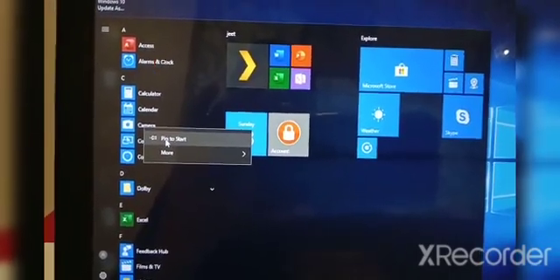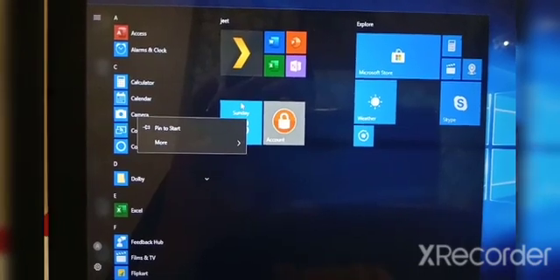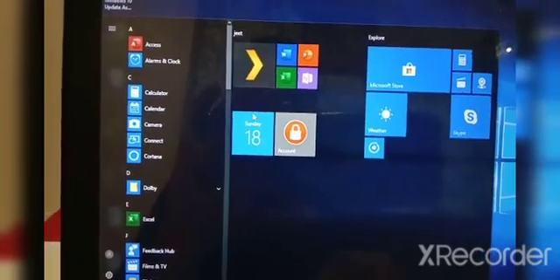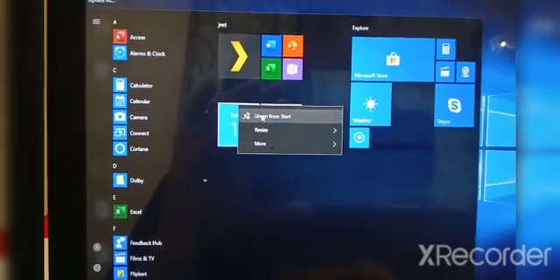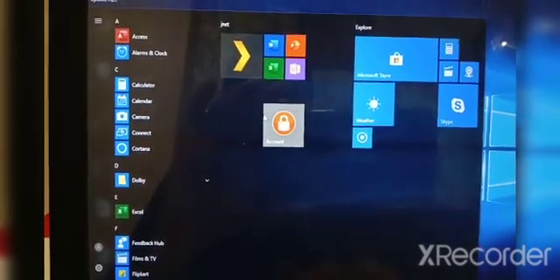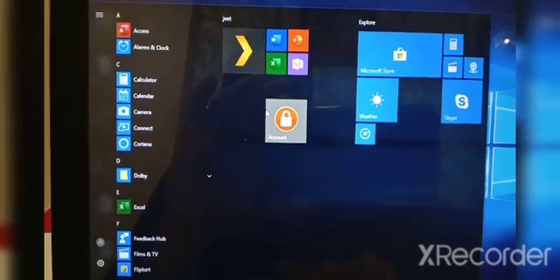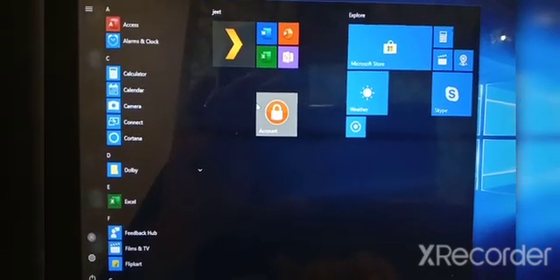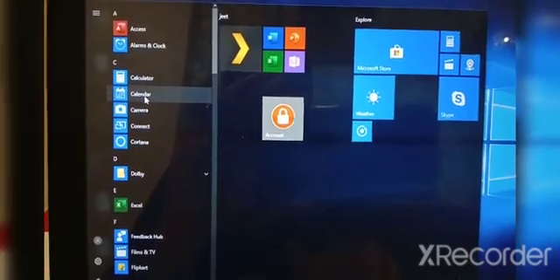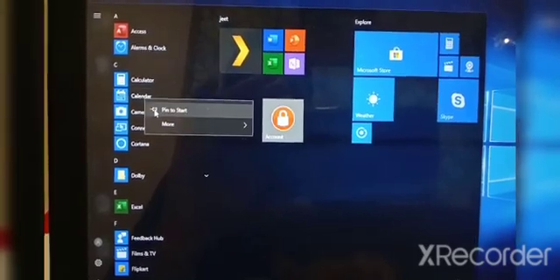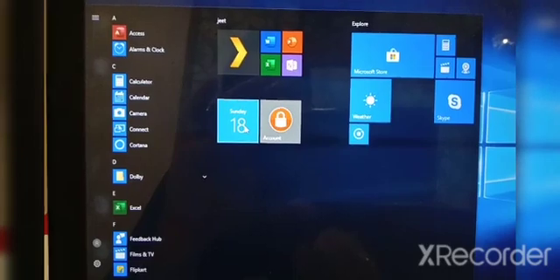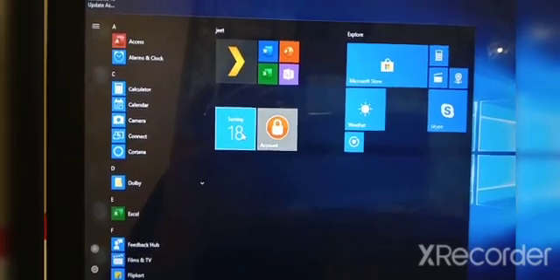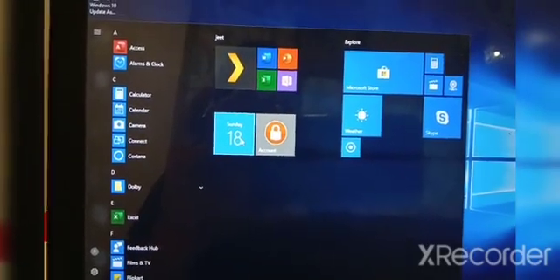And when you want to unpin, see, calendar is already in the start menu. You can right click and unpin from start, and it will go. This way you can pin and unpin. Now I will pin calendar to start, and you can see your calendar again. Got it, children? This is called adding or pinning an app to the start.